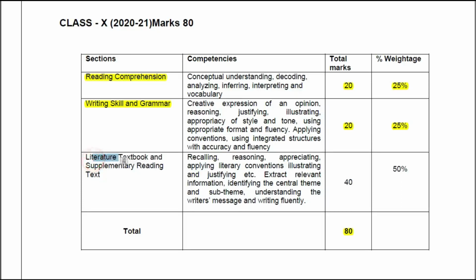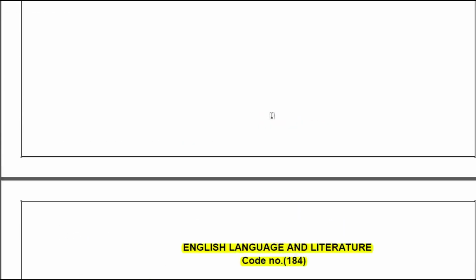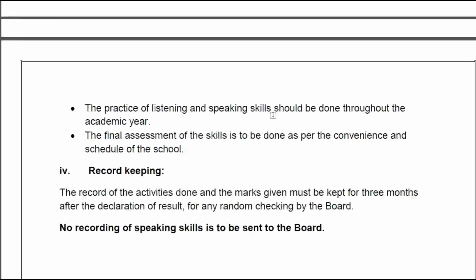And literature reader text and supplementary reading text, it is 40 marks, and out of 80 it is 50% of marks. So this is the theory paper. 80 marks you are getting by writing the examination English Language and Literature, code number 184. This is theory mark. And how can you make it 100?